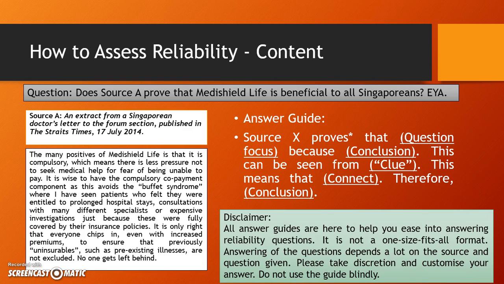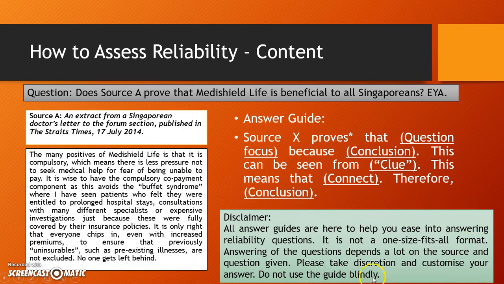This first part is not done yet, but before I go on, let me give a simple reminder for those who didn't watch part 2. All answer guides here are here to help you ease into answering the reliability question. It's not a one-size-fits-all format. Please do not use it blindly.